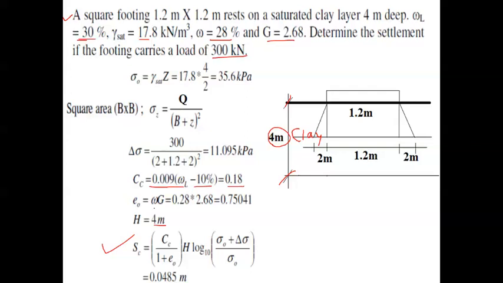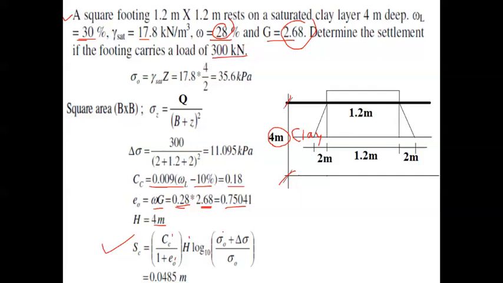Of course, e naught value is also required here. e naught is equal to w into G. So w is the water content, which is given here as 28%. So 28% means 0.28 we have to take, into G. G is 2.68. This value also we have to substitute. Finally, if you multiply both, you'll get 0.75. You can take 0.75 directly. It is the initial voids ratio, e naught value, right? So here we have calculated Cc as well as e naught, and we have taken the H value also.